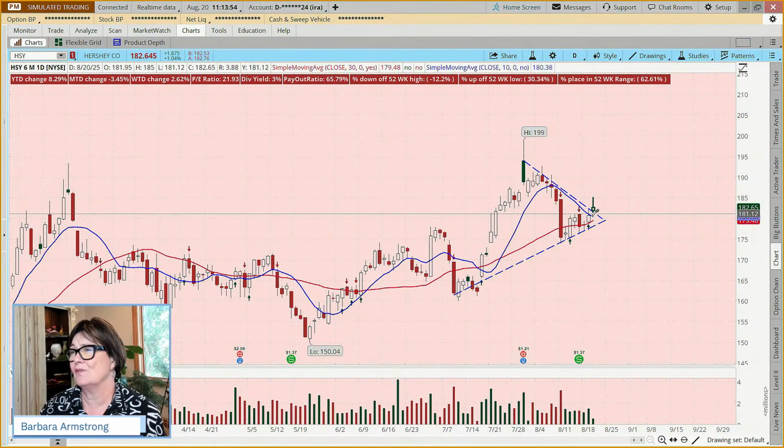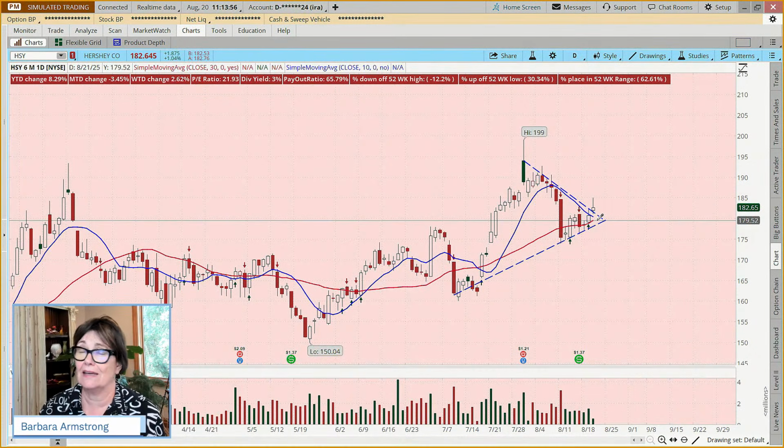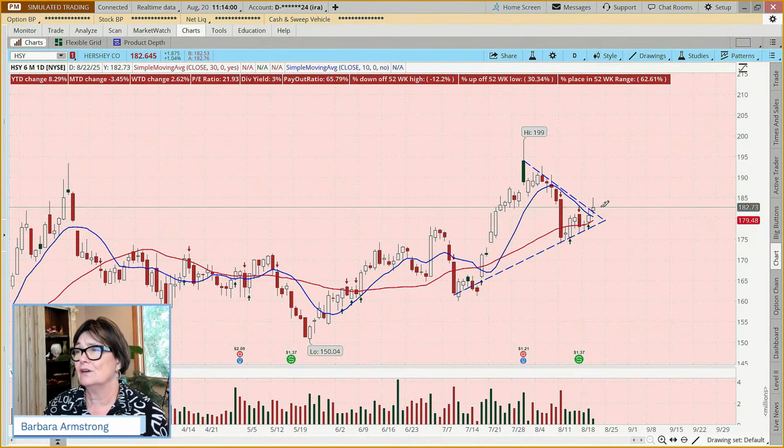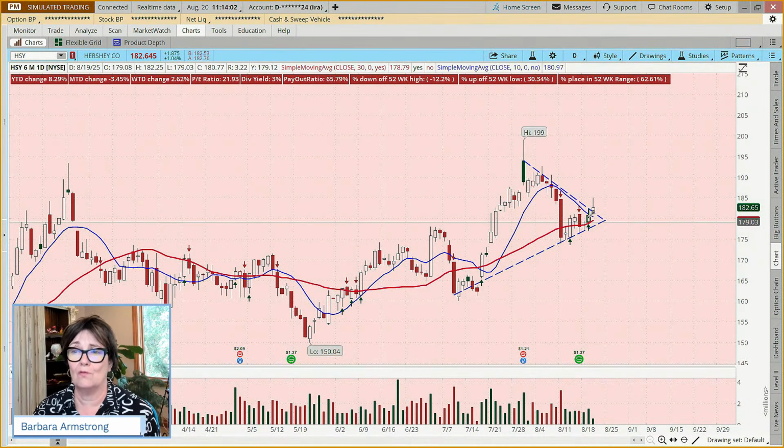Some might say, well, this could be a breakout and it could be a fake out. And that is absolutely true. That might color whether or not we want to do an example trade on this. It also might color the type of trade we want to do. Because if we want to give ourselves a little more latitude, we might say, I would rather do a stock trade that gives me more time.